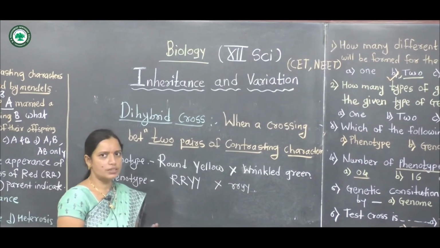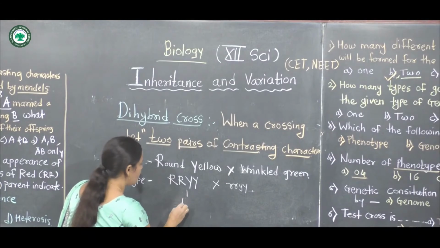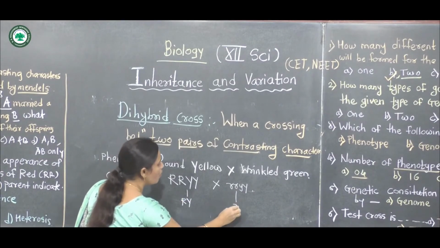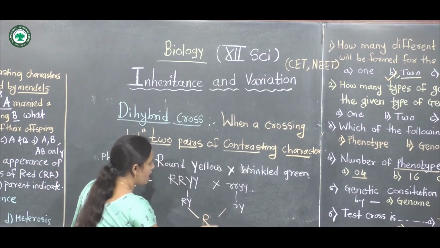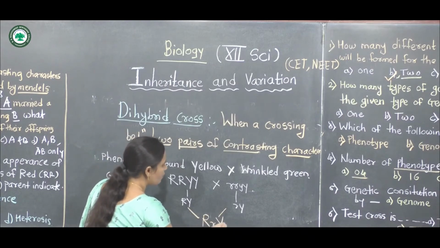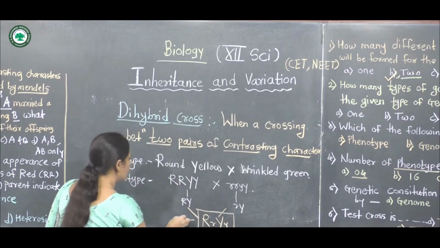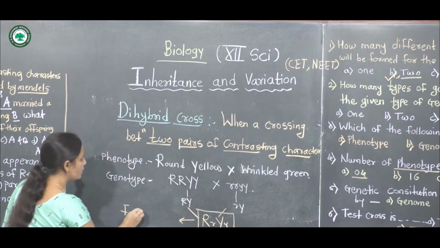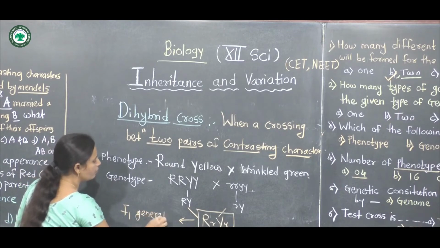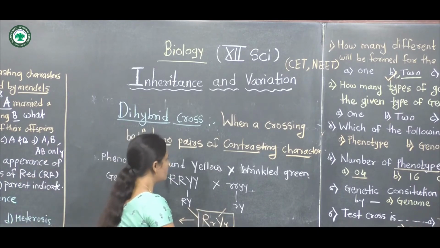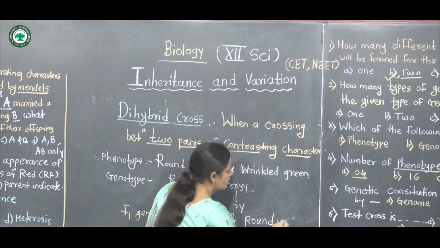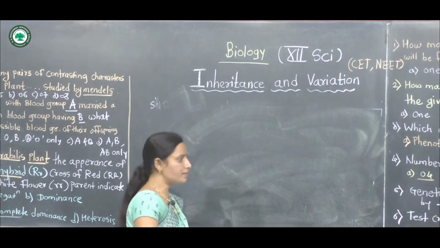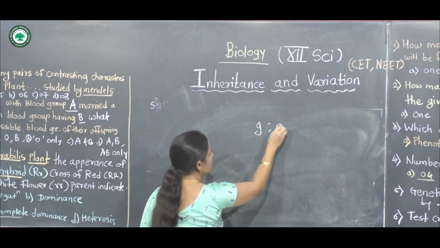The first generation obtains the gametes capital R, capital Y, small r, small y, and produces round and yellow seeds in the F1 generation. 4 types of phenotypes are obtained, and the dihybrid ratio is 9:3:3:1.